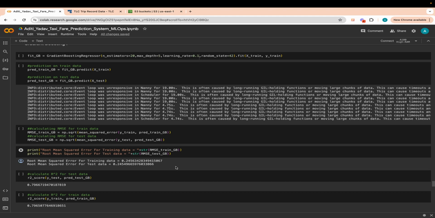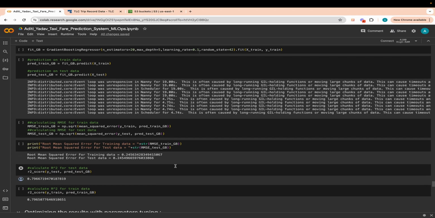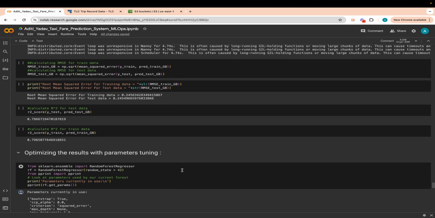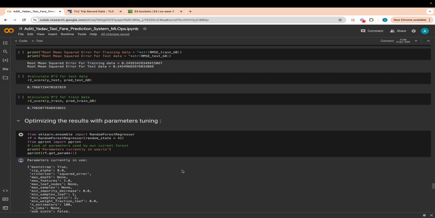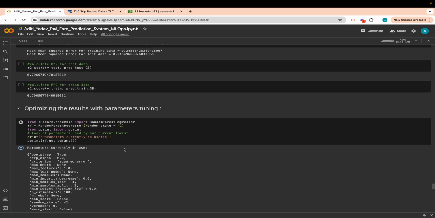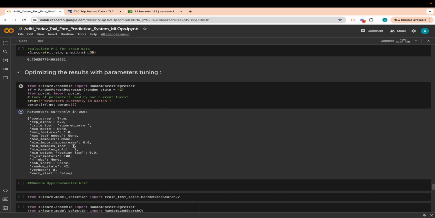So we see that we were expecting a better R square score for gradient boosting than random forest, because the random forest R square value was higher. In order to improve our model, we can optimize the results with hyperparameter tuning. So we tune the model with hyperparameters using a RandomizedSearchCV here.